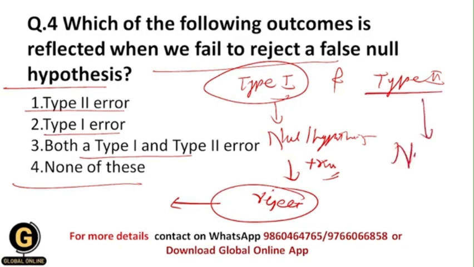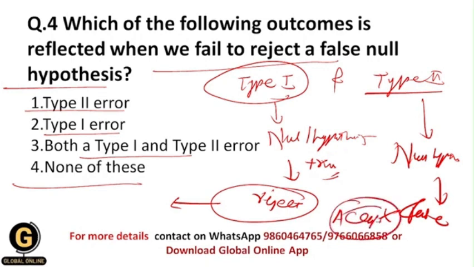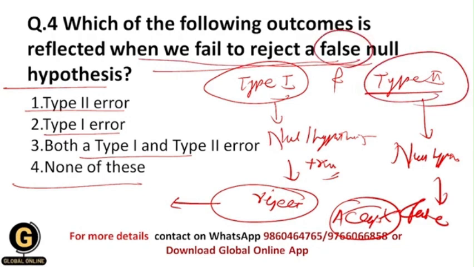Whenever there is a null hypothesis, and this null hypothesis is false, but I am not going to reject it, so I am going to accept it. Okay, so in this situation type 2 error happens, and that's why the situation in the question is basically the type 2 error. Okay, because here the null hypothesis is false, but we are failing to reject it. It means that the null hypothesis is false, but we are accepting it.